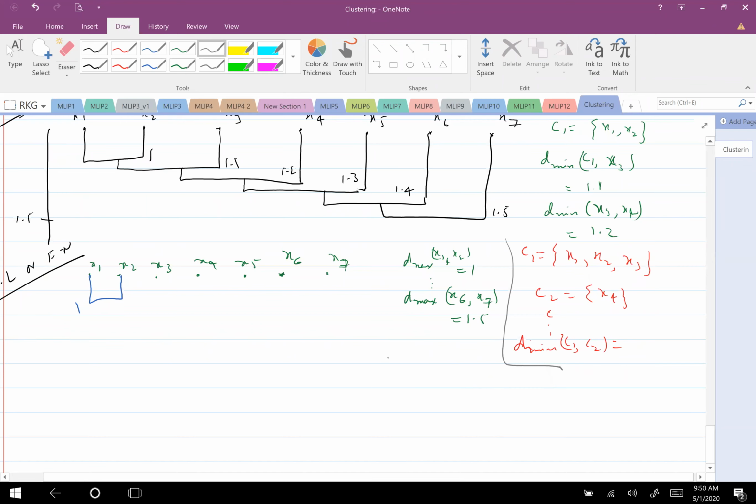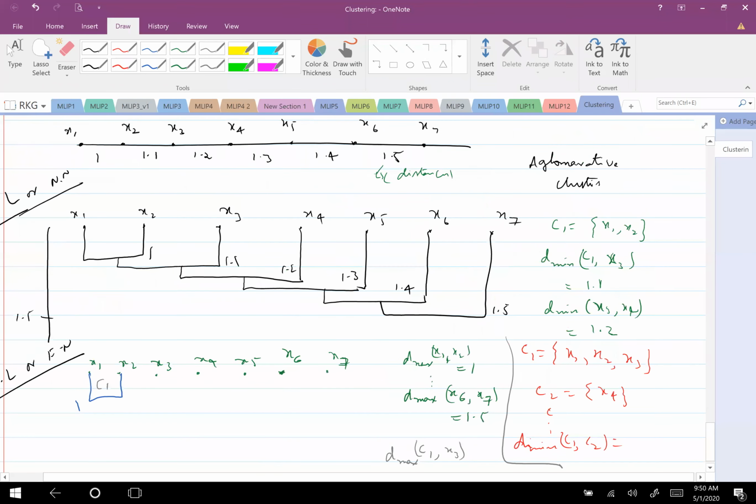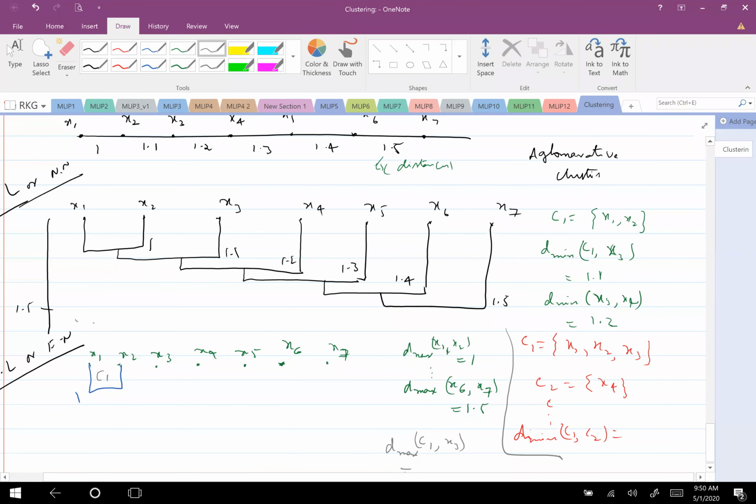Assume that now I want Dmax between C1 and X3. This is C1 now. Assume I am writing here itself. How much is the Dmax between C1 and X3? If you want me to sketch this again, I can do it. 2.1.